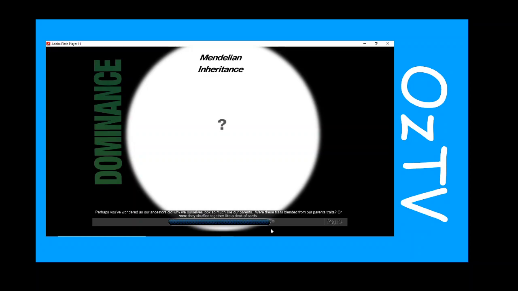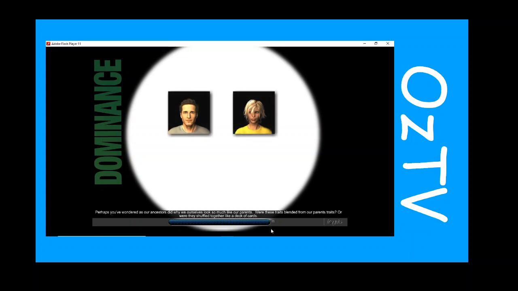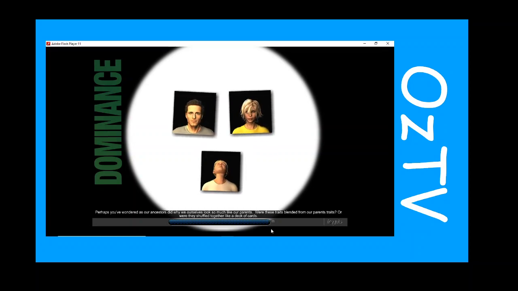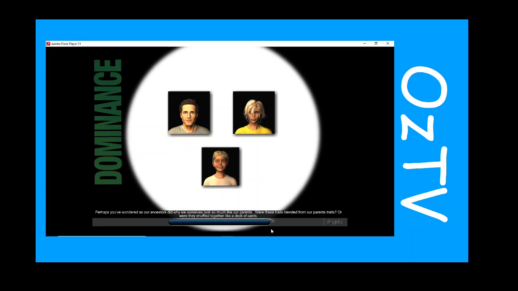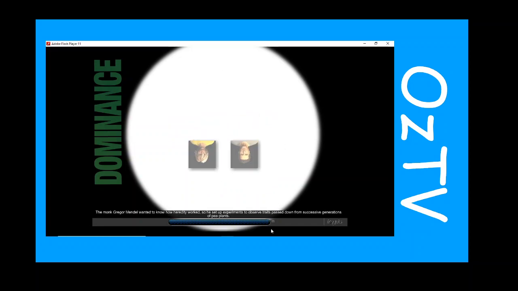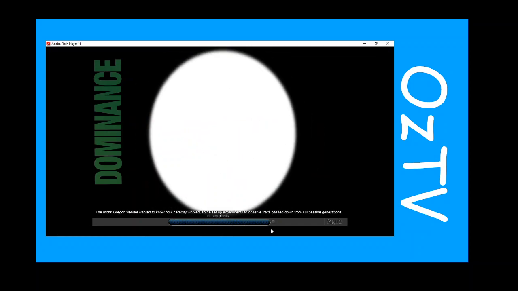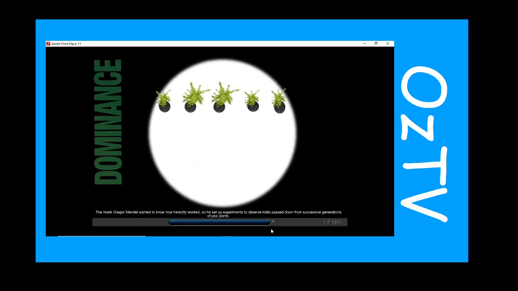Perhaps you've wondered, as our ancestors did, why we ourselves look so much like our parents. Were these traits blended from our parents' traits? Or were they shuffled together like a deck of cards? The monk Gregor Mendel wanted to know how heredity worked, so he set up experiments to observe traits passed down from successive generations of pea plants.